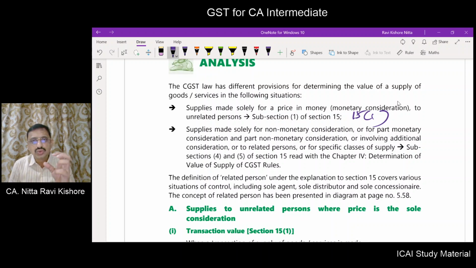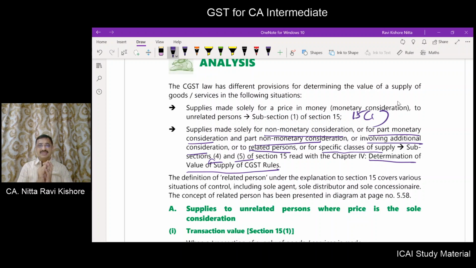If supply is made solely for non-monetary consideration, or for part monetary and part non-monetary consideration, or involving additional consideration, or the transaction is between related persons, or between a specified class, or the supply is a specified supply, then subsection 4 and subsection 5 will come into play. Here, for determination of value of supply, the CGST rules are to be followed.